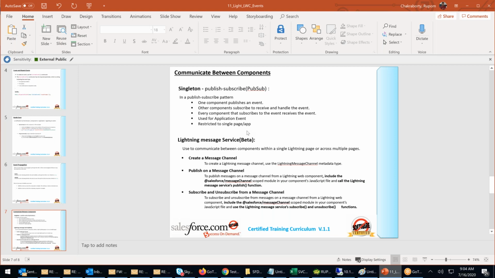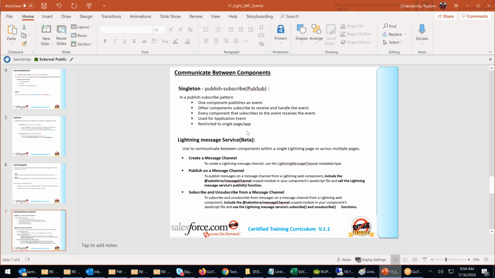What is this? Write down, right? Lightning Message Service is used to communicate event between components within single application or across multiple applications.